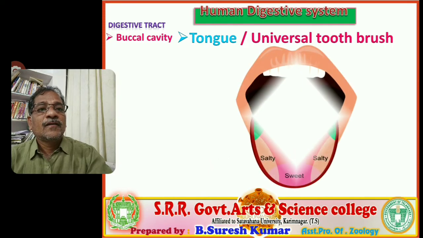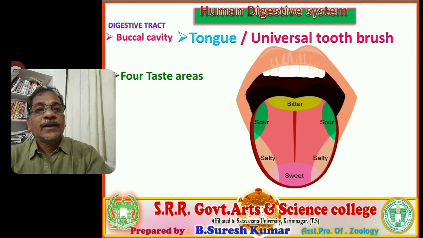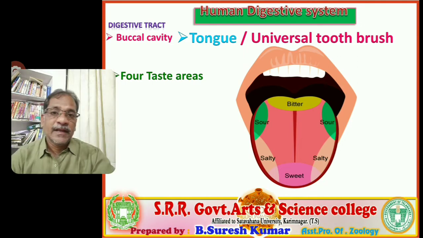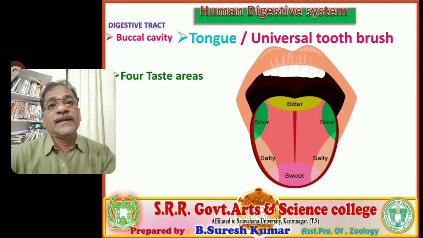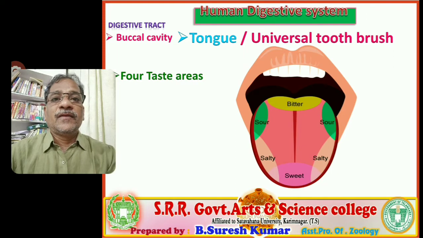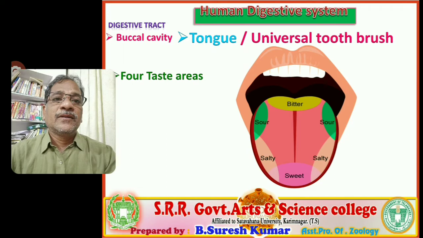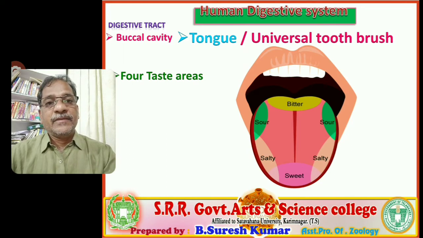Let us discuss the four taste areas of the tongue. Our tongue contains mainly four taste areas. The primary tastes, or four variants, are sweet, salt, sour and bitter. In our daily life we perceive different kinds of tastes. Those tastes are a mixture of all these four tastes. The primary tastes are four: sweet, salt, sour and bitter.